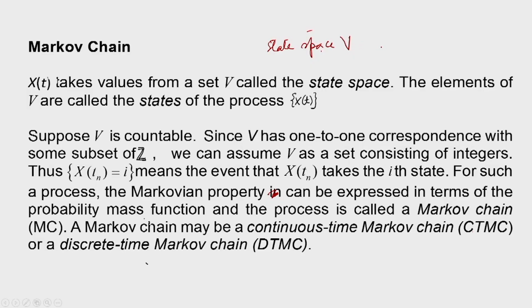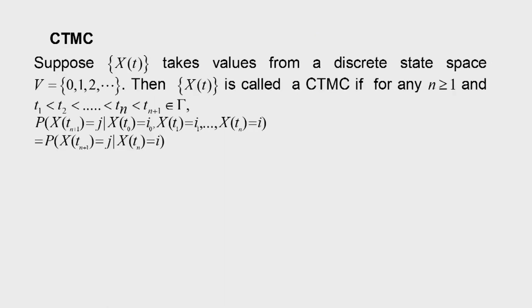Markov chains can be divided into continuous time Markov chain and discrete time Markov chain. When time is continuous, it is a continuous time Markov chain. When time is discrete, it is a discrete time Markov chain. We will elaborate on CTMC, continuous time Markov chain.